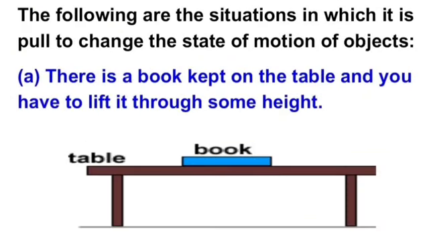Now we consider the situation in which by pulling, the state of motion of objects is changed. So first situation is, there is a book kept on the table as shown in this picture and you have to lift it through some height. Okay, there is a book on the table and you have to lift it through some height.